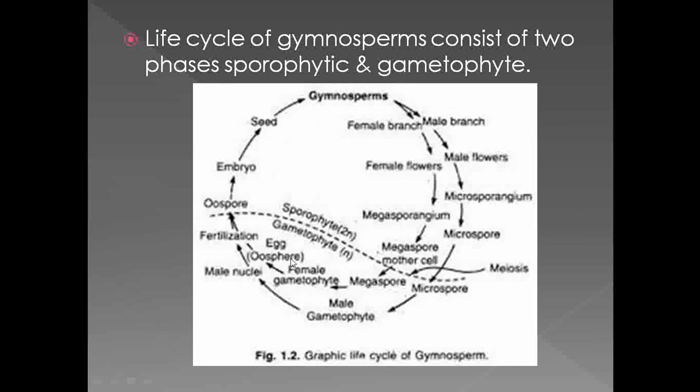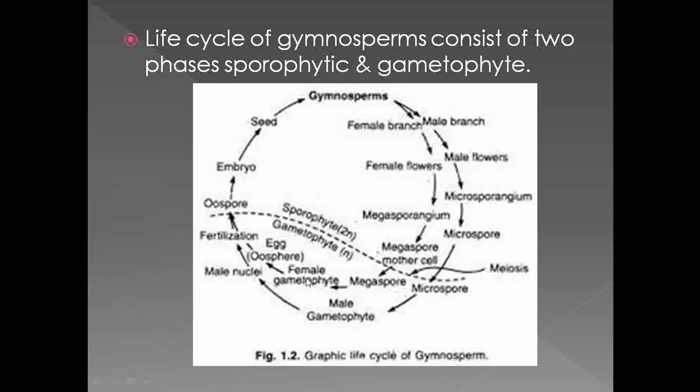The female gametophyte shows the presence of an egg, and the male gametophyte shows the presence of male nuclei. After the fertilization of that egg with the male nuclei, it forms the oospore, and that oospore gives rise to the embryo, and that embryo gives rise to seeds, and the seeds, whenever the conditions are favorable, give rise to new gymnospermic plants.